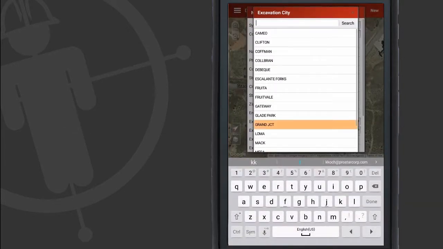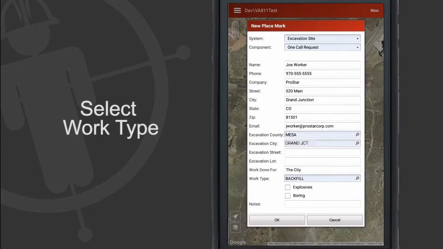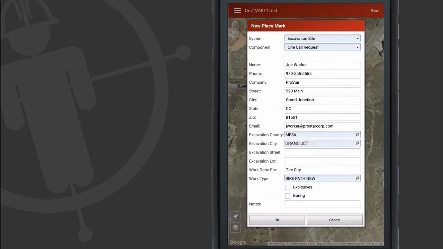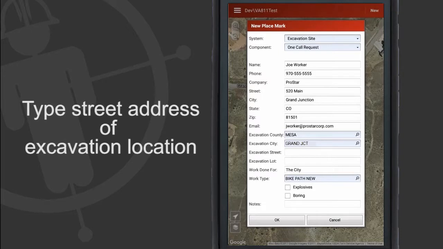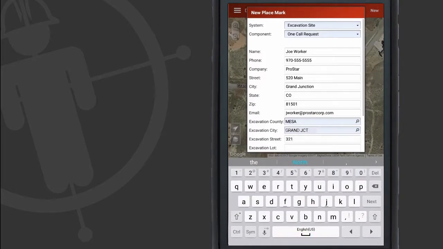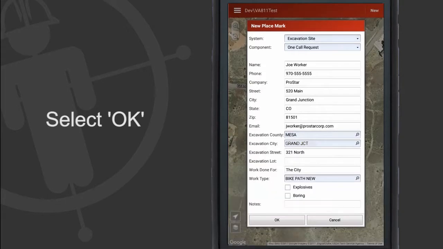Enter the city. Select the work type. And enter the street address. Select OK to finish.